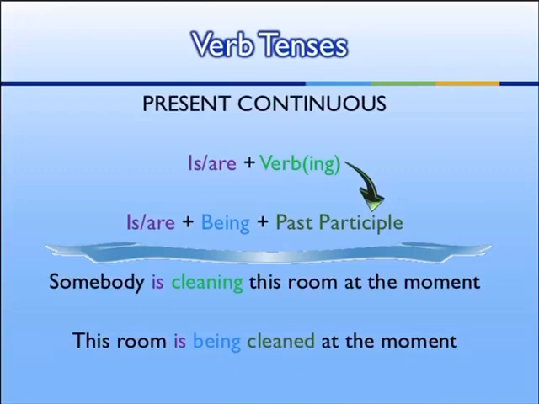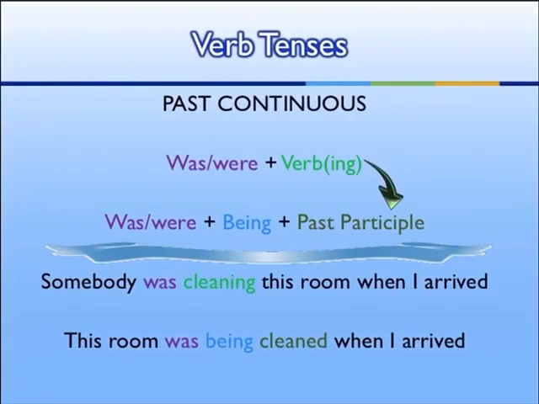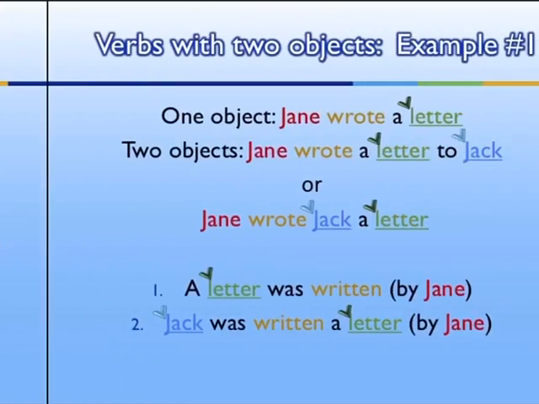Present continuous is is, are plus verb plus ing. Is, are plus being plus past participle. Somebody is cleaning this room at the moment, or this room is being cleaned at the moment. Past continuous: was, were plus verb plus ing. Was, were plus being plus past participle. Somebody was cleaning this room when I arrived. This room was being cleaned when I arrived.